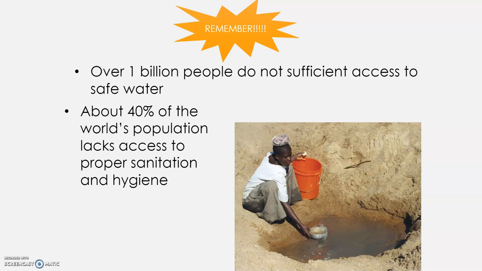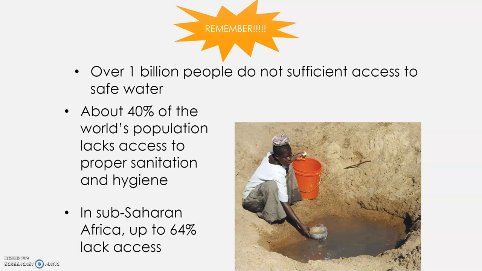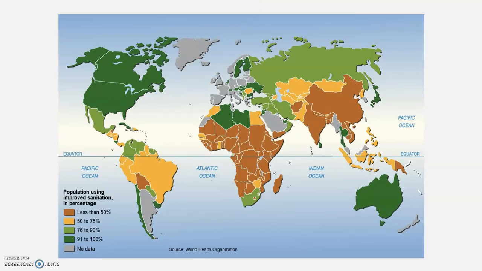That's a huge portion of our globe, almost 2 billion people that are lacking access to proper sanitation and hygiene. And think of all these things that spread in those conditions. And in sub-Saharan Africa, it's up to 64% that lack access. So that's truly significant and truly a cause that a lot of these things can spread.